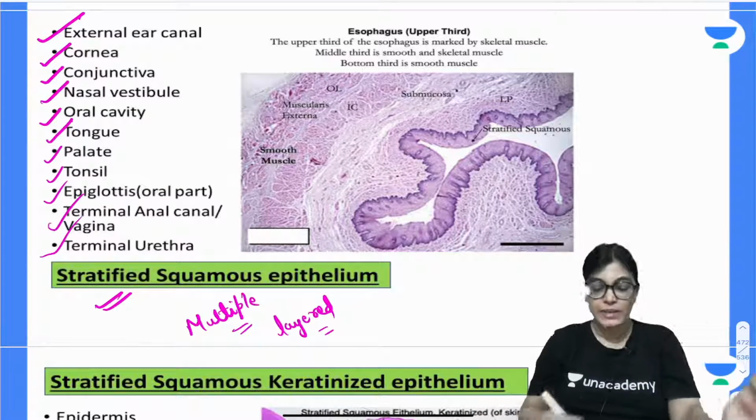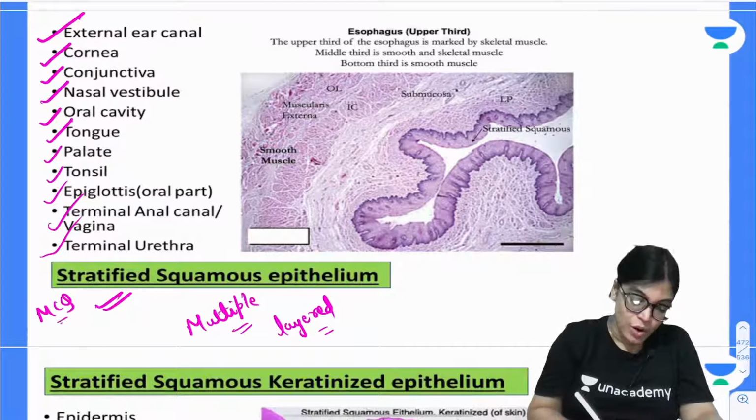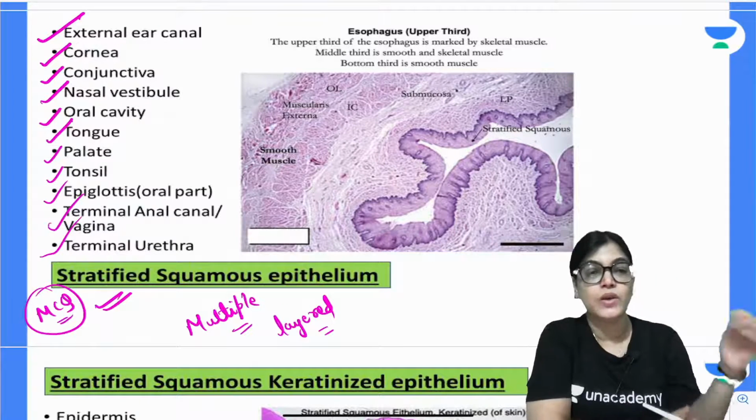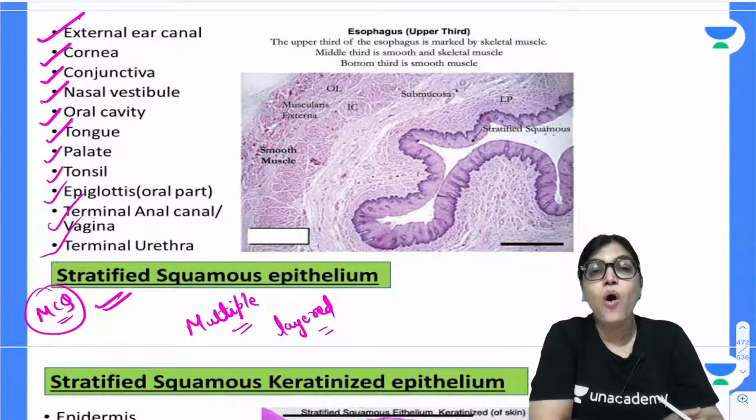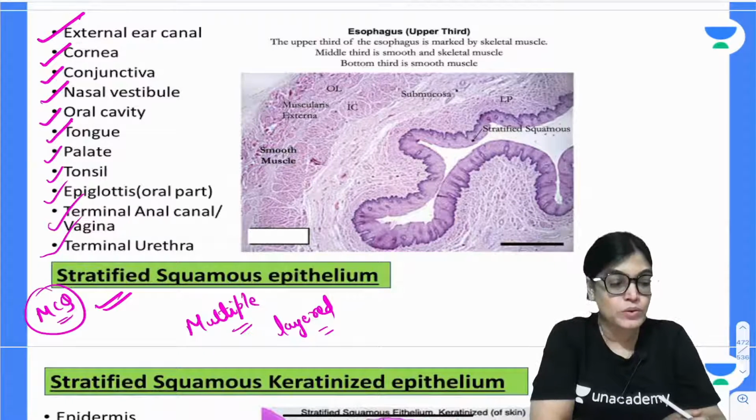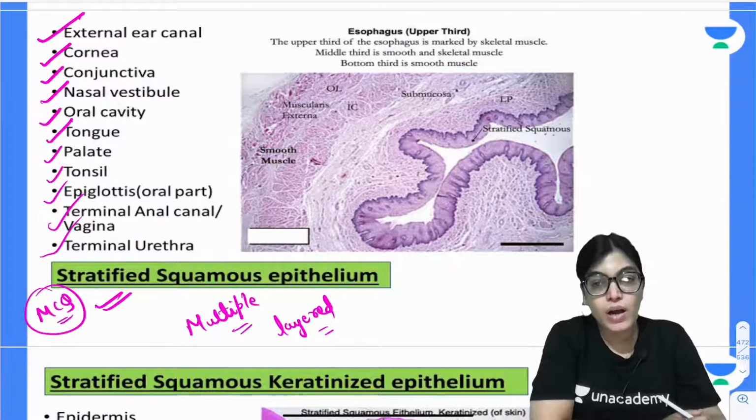So my dear aspirants, there is a huge list. This whole list which has been detailed in this PPT, all these must be known to you, because all these points are very important for your MCQ session.